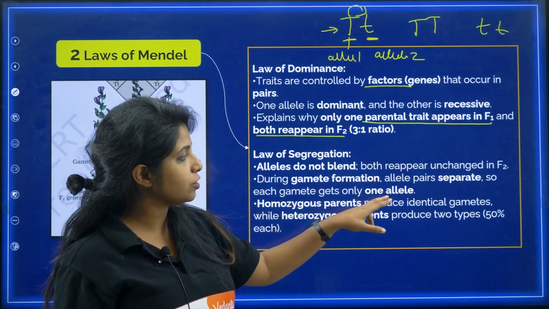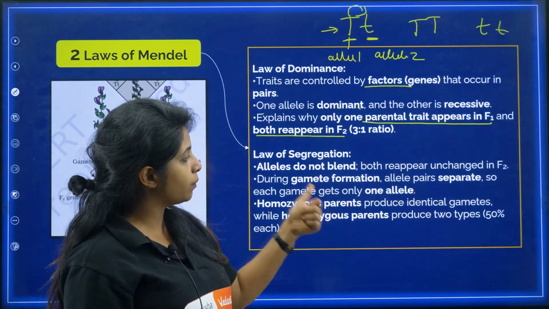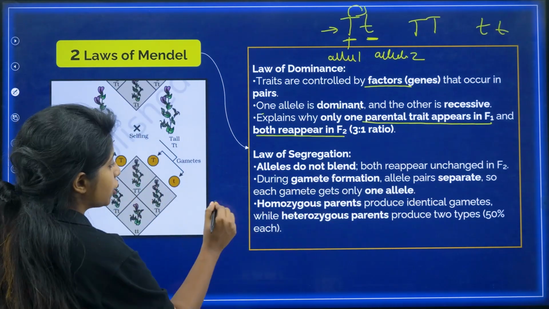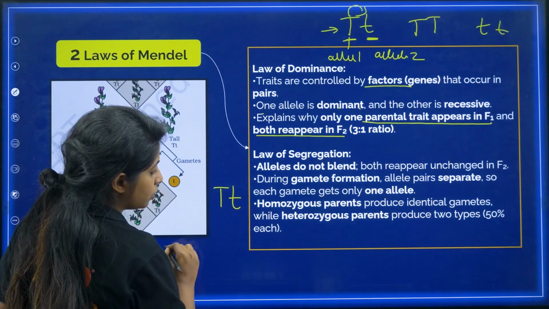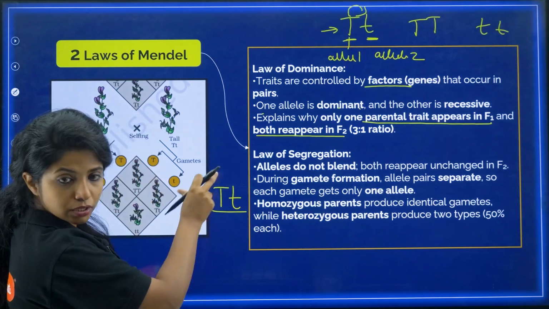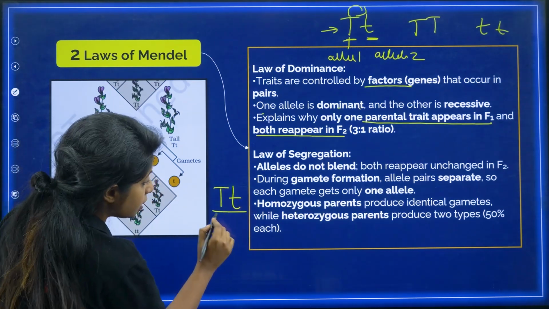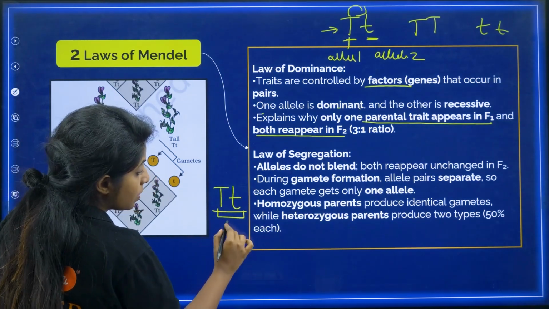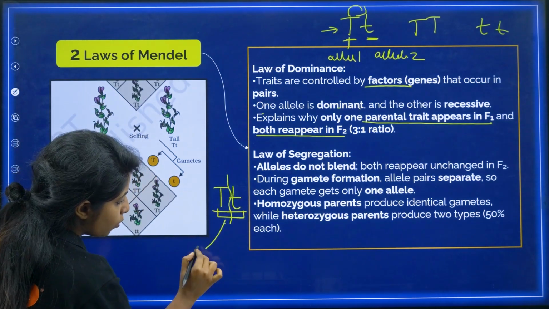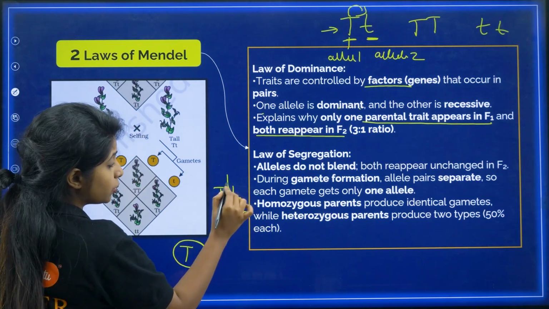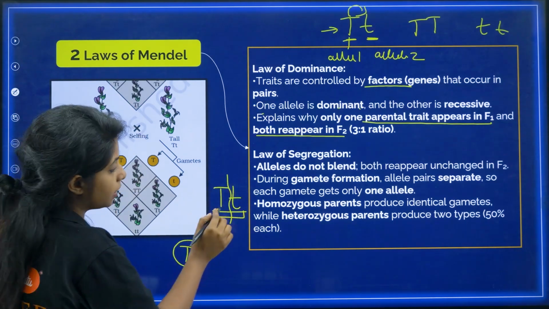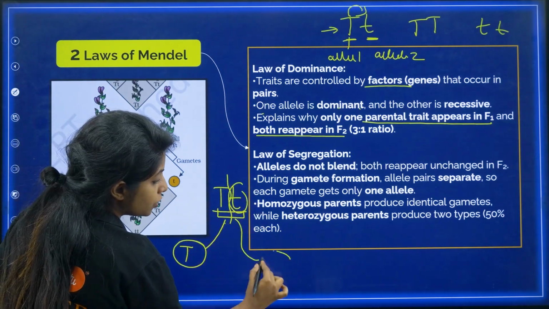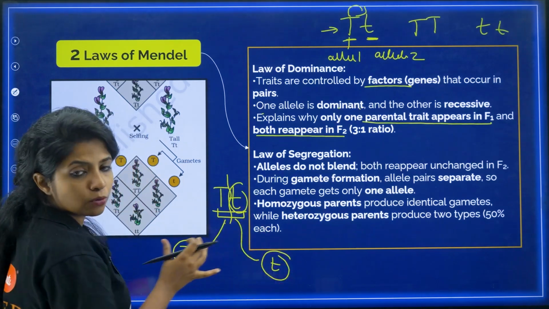So during gamete formation, allele pairs segregate, so each gamete gets only one allele. That is if you are talking about one pair of alleles, my dear children. Okay, now this is the genotype of a parent. When this parent has to form gametes, from a pair of alleles, one allele will be going to one gamete and another allele will be going to another gamete. It's not like both of them are going to come together.